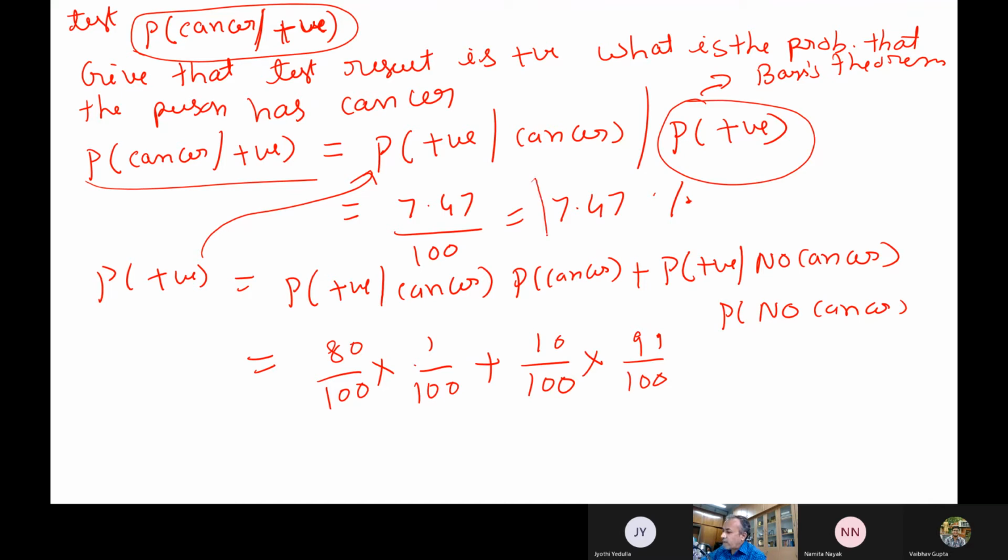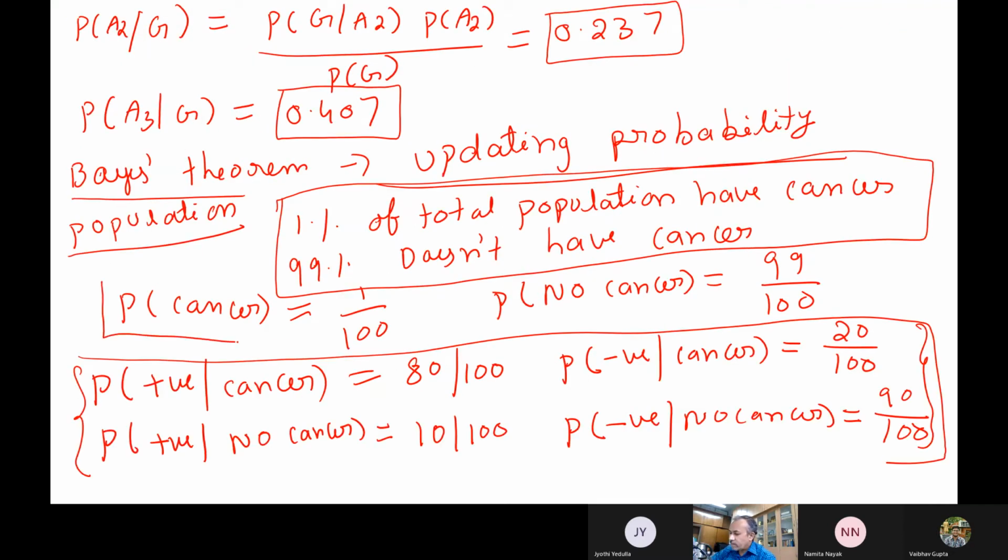So what is your comment here? 7.47. See, somebody has done a cancer test, okay, and he has got positive. Now, what is the probability that he really has cancer? Now, how much is the probability? Say, like here, if you see, what is the probability of cancer? 1%. That is from the total population.